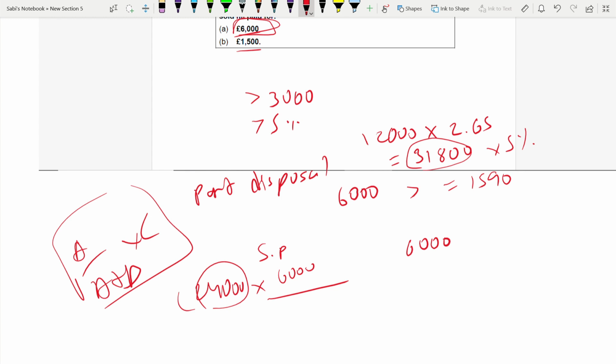So put the sale proceed, then the sale proceed plus the value of the share after the right issue, 31,800. It's always like this. This is fixed. So the cost is 3,810. The chargeable gain is 2,190.